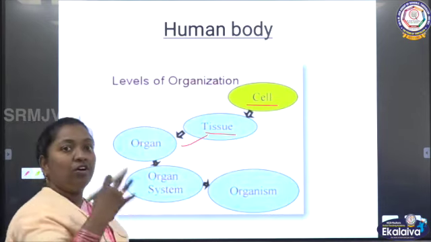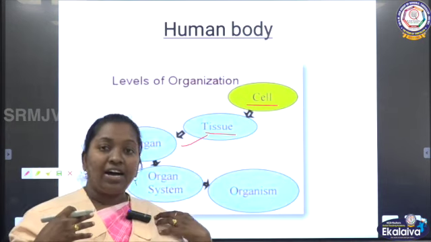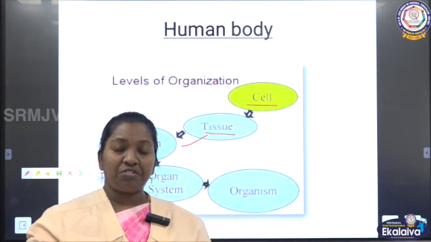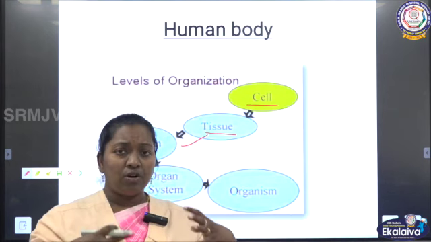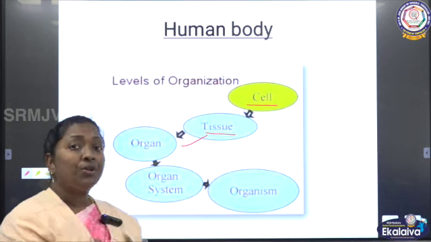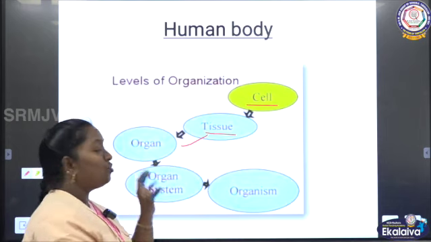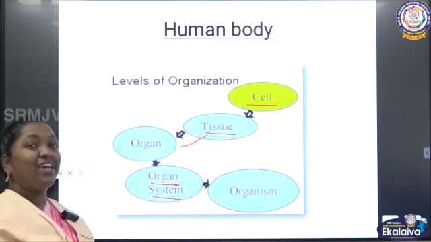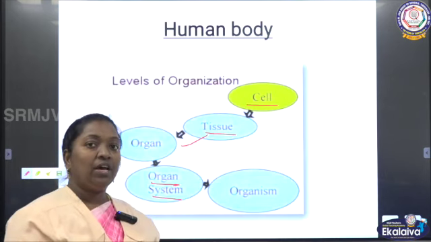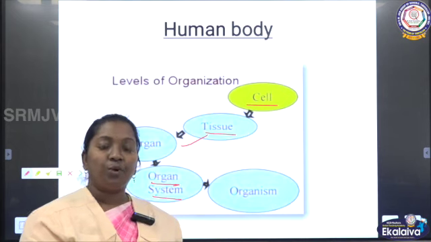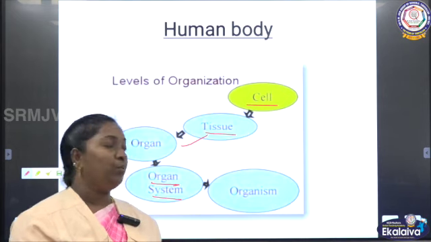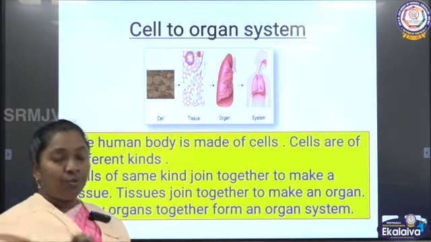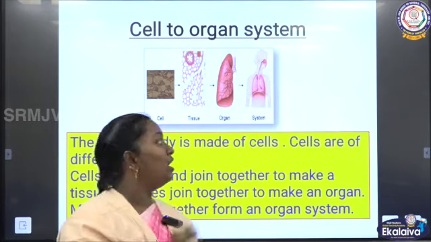Organs are like the brain, heart, lungs and the digestive system. Digestive system means stomach, intestines, all these organs produced by the tissues. All these organs group together and produce an organ system. Then the human beings live as a human being. So this is how our human body is made up. Our human body is made by the cell.